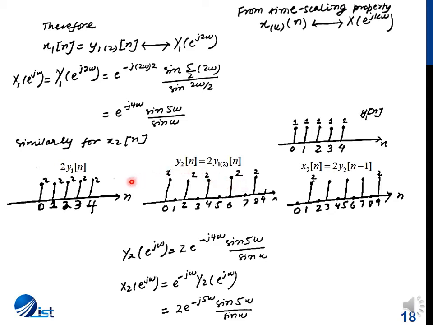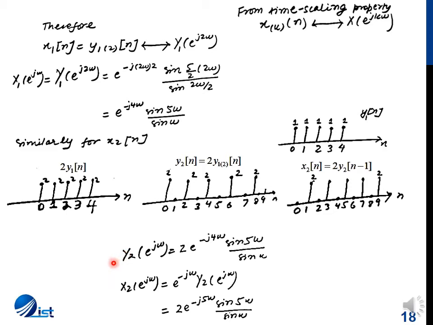Similarly, for x2[n], if we observe x2[n], we can see that this can be derived from the same y1[n] as the x1[n]. So first of all, we have 2 y1[n], then we expand this y1[n] by a factor of 2, and ultimately we shift it towards the right by 1 unit.